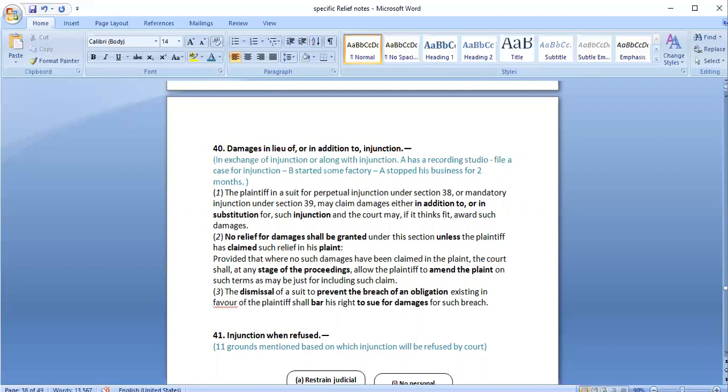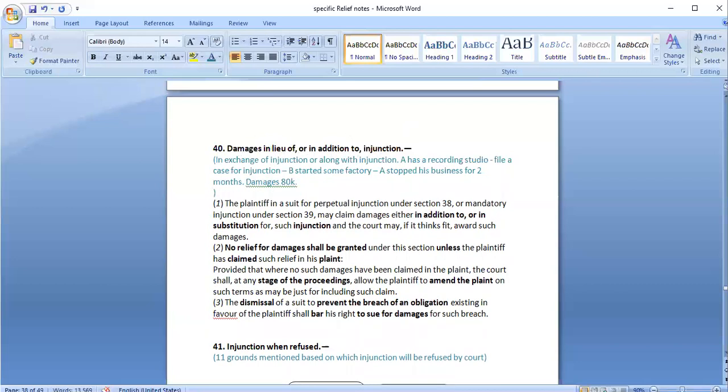So what he does is that he goes to court and says that there should be an injunction order. B should be asked to stop this particular factory in a residential area permanently. And also, because I have suffered loss for these 2 months, he should also pay me compensation of 80,000 rupees. So in this case, damages are also asked for, along with an order for injunction, so that I also get adequate relief. In addition to injunction, the person is asking for damages.